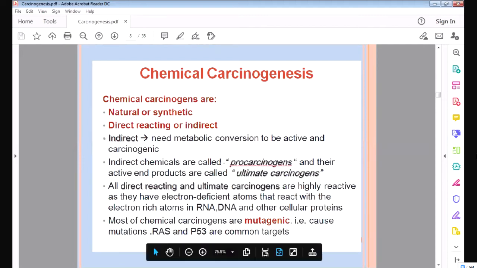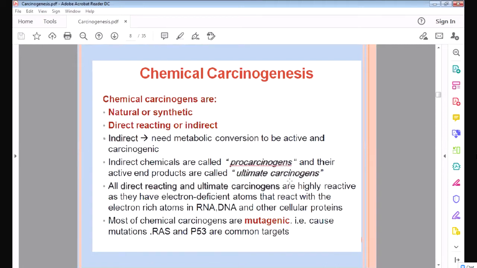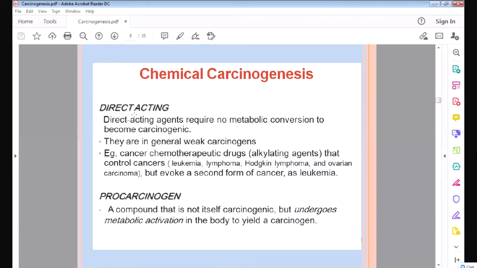So the indirect chemicals are called procarcinogens. They go into the body and then convert themselves into something else which causes cancer. So these are indirectly acting, and directly acting ones directly cause cancer. So what are the directly acting ones? Directly acting chemicals require no metabolic conversion. They directly cause cancer. So which are those drugs?